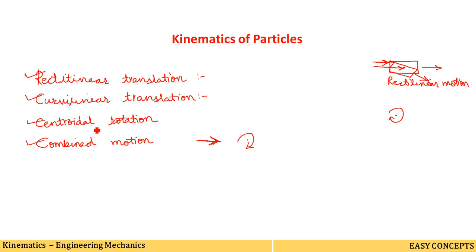Now in this chapter we shall analyze the rectilinear motion of a particle under uniform and variable acceleration using equations of motion and motion curve. Later on we shall analyze the motion of a particle under gravity. These two things we have to study in this chapter, kinematics of particles. Now coming to the basic terms and definitions.